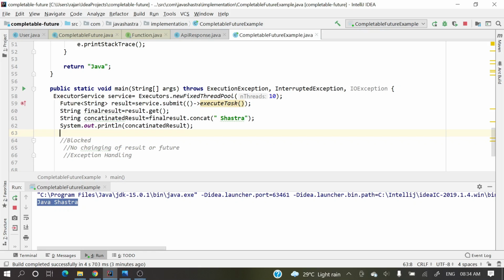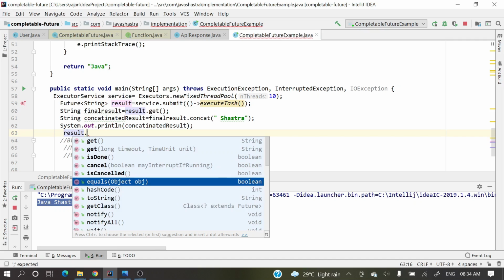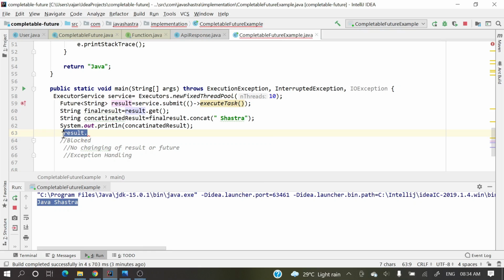So there is no support. If you see here result dot, is there anything to support exception handling? No, right? This is again one limitation: no better exception handling.